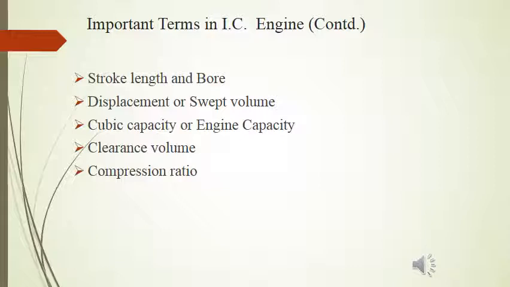So if we say that compression ratio of the engine is 6, it means the volume of the charge or air fuel mixture is reduced to 1/6 of the volume that was at the beginning of compression. Another term, cubic capacity or engine capacity, is nothing but the total swept volume of all the cylinders of an engine taken together.